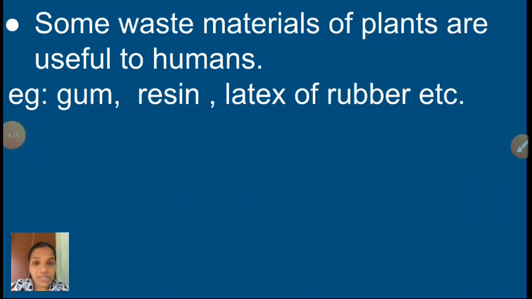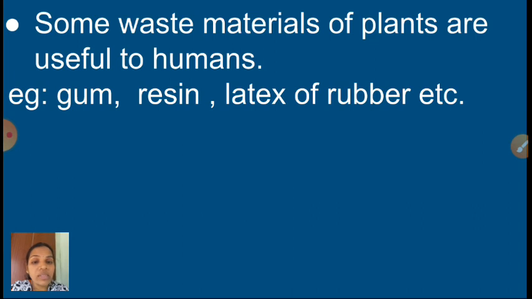Children, can you say what we discussed today? We discussed the transportation of food in plants, that is translocation. It is a complex process, in both upward and downward directions, isn't it, children? And next, we discussed excretion. What is meant by excretion?